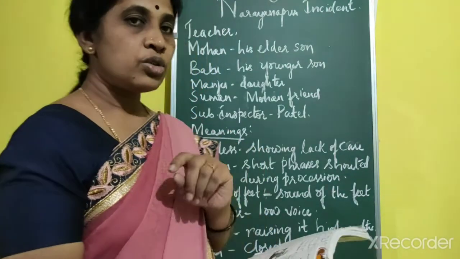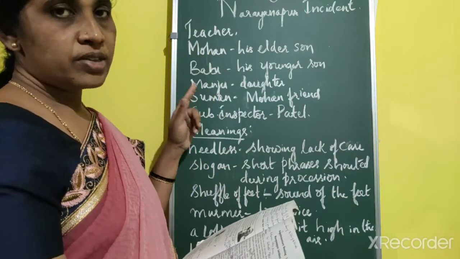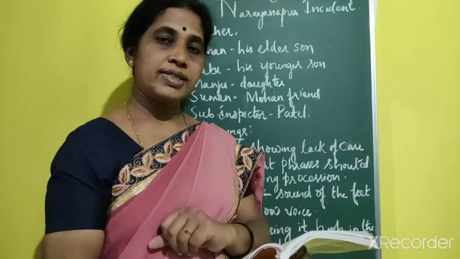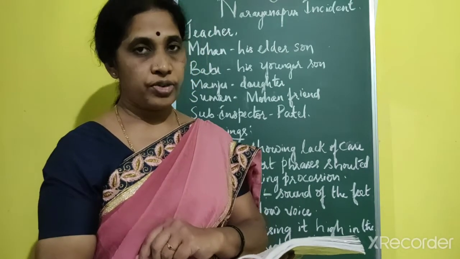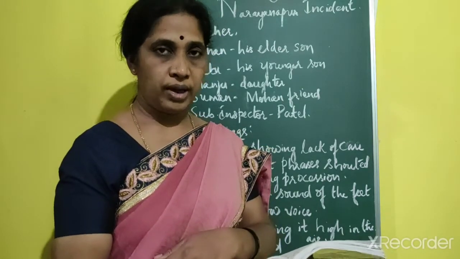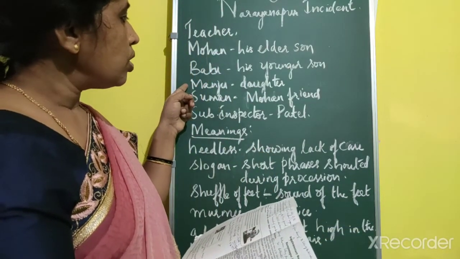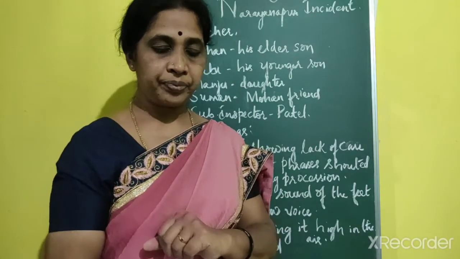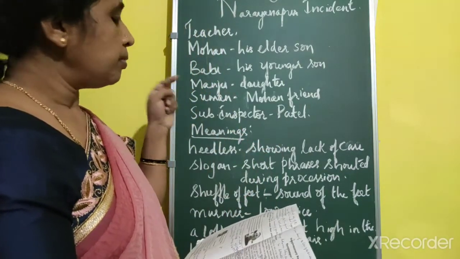Mohan with his college friends, including Suman, is taking a procession against the British, leading it to the collector office, in a different manner. Let us see what happens. Even Babu and Manju are keen to know how this procession is going to be held. So here the conversation takes place between Babu and Manju.